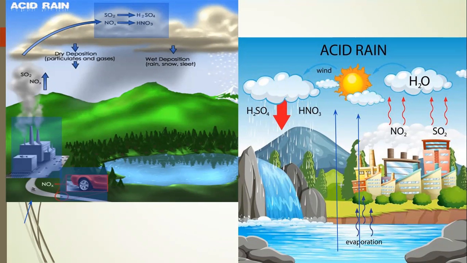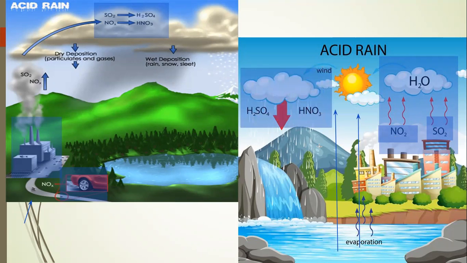When NO2 and SO2 coming from the industry mix with H2O with the help of sunlight and heat, and the cloud condenses, they are converted into H2SO4 and HNO3. Both are acids, and they fall onto the surface of the soil, making acid rain.